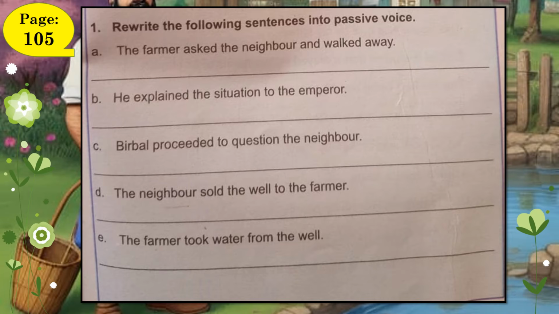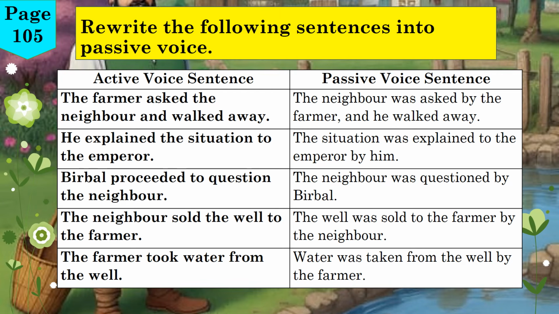In this exercise, we are asked to rewrite the following sentences in the passive voice. Passive voice means that the focus of the sentence shifts from who is doing the action to what is being done. Let's look at each sentence one by one and convert it correctly into the passive form. Here we go. Let's now look at the answers.